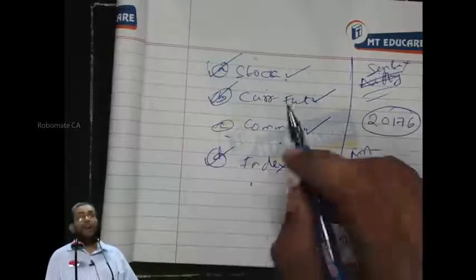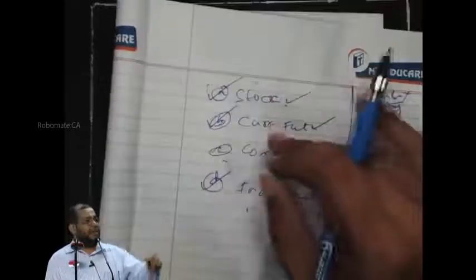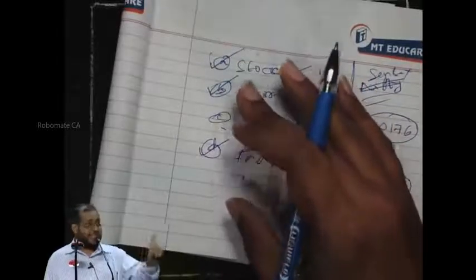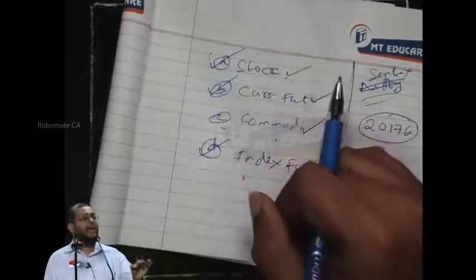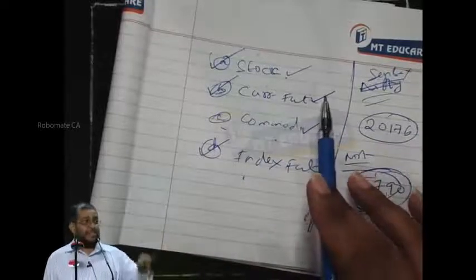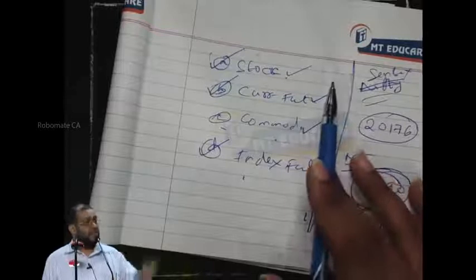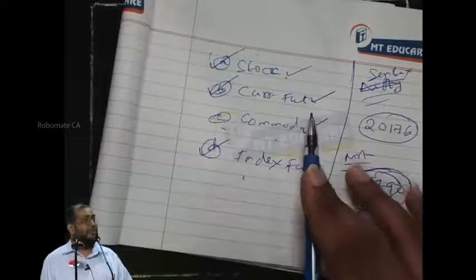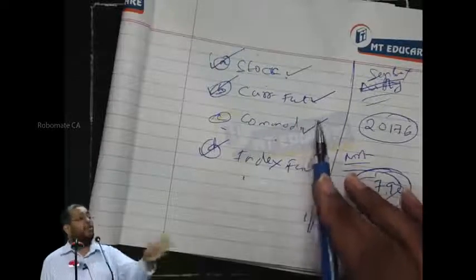Forward is done between two parties. Currency futures are done through what? Exchange. If I go to a bank and book a forward rate, that is a forward. Here I go to the exchange. There's a standardized contract size, no delivery, only booking profit or loss. So it is done through an exchange, and there is no counterparty risk also.